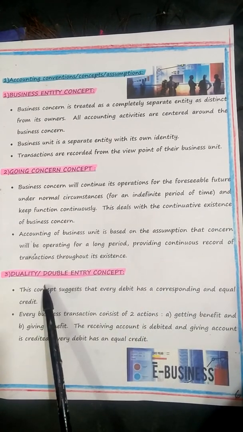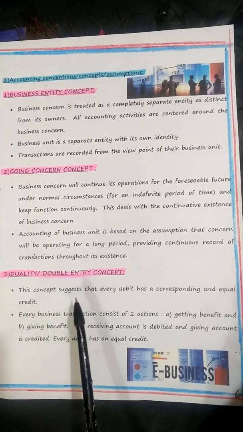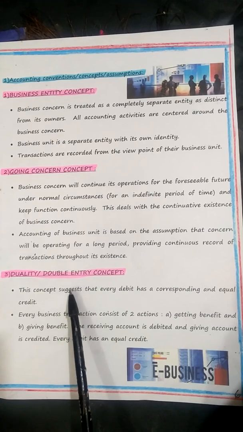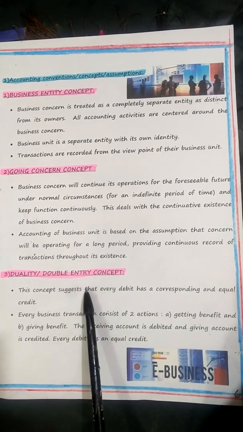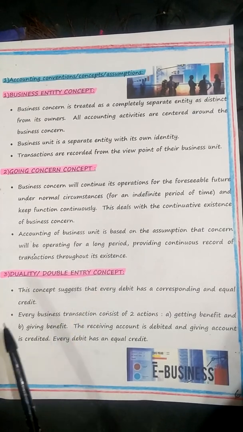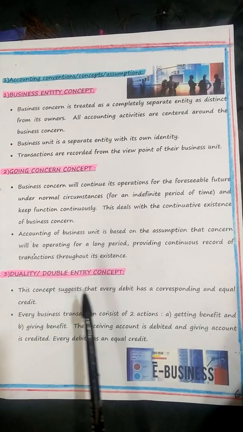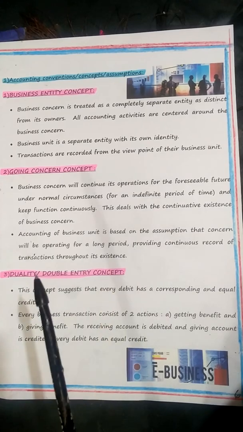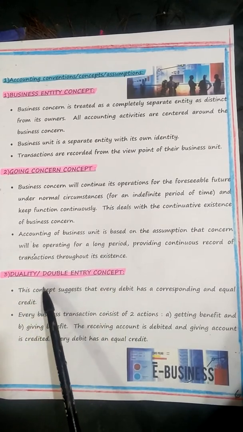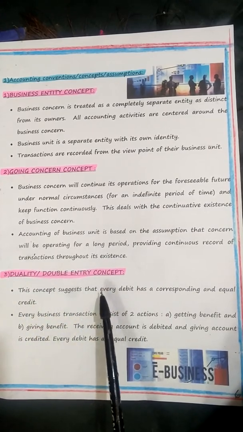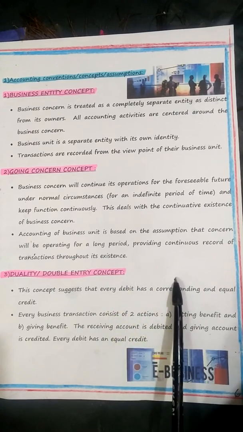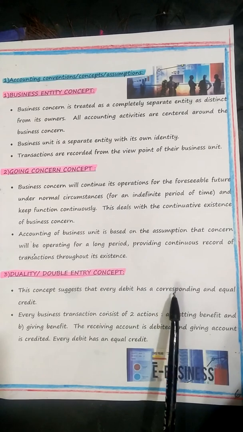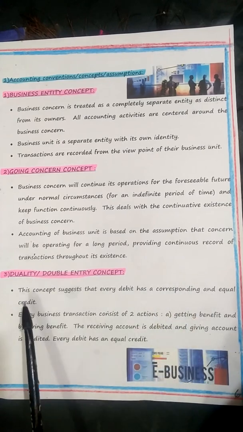Double entry is an accounting system with two equal and corresponding sides such as debit and credit. So what is double entry? For every debit, there will be an equal and opposite credit. What is debit? Debit is nothing but incoming aspect. What is credit? Credit is nothing but outgoing. Cash incoming is debit. Cash outgoing is credit. So what happens? Double entry is an accounting system which has two equal and corresponding sides such as debits and credits. This concept suggests that every debit has a corresponding and equal credit.